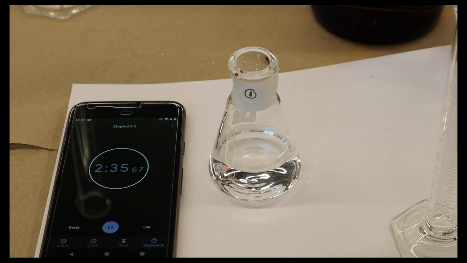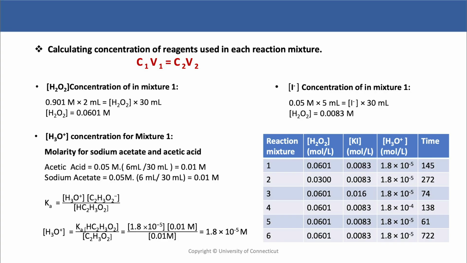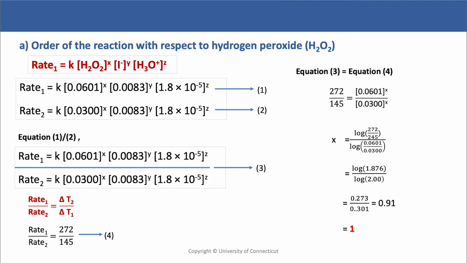So you can see here we're up to a little over 2.5 minutes, and there is the blue color. And so you can see the color change. That would be when you call the stop, and we would record that number. So once we've got all of these times and all of the concentrations, so we have to turn all of those volumes into concentrations, just like you do in this table here. You can start doing the calculations for figuring out what the order is for everything.